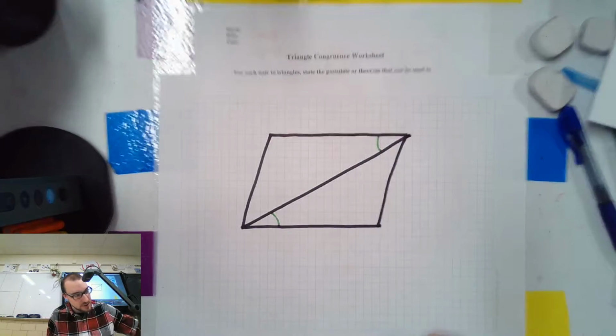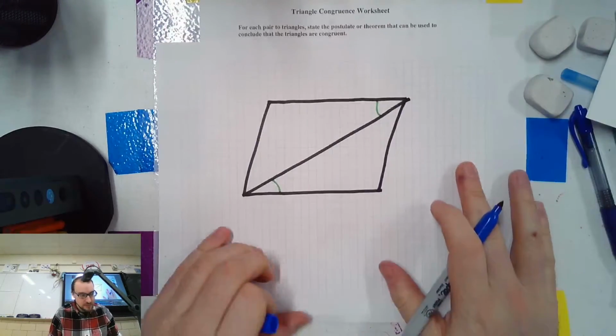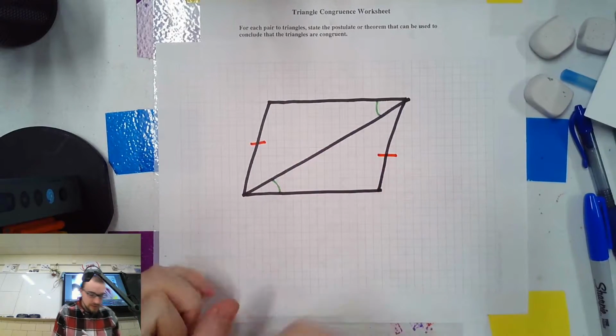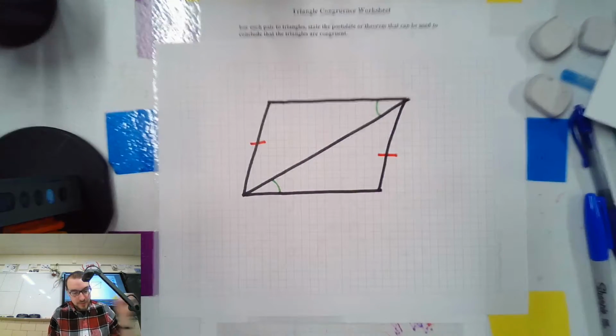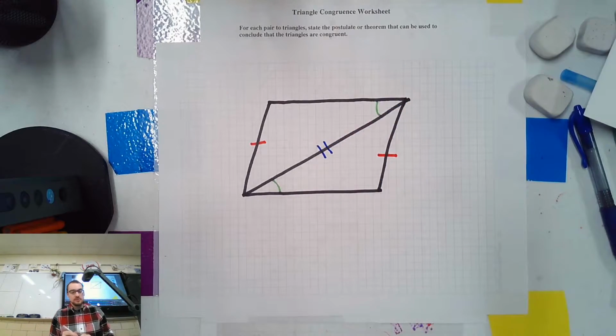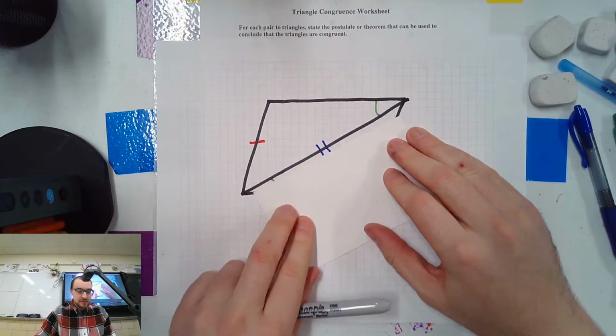And they also gave us that one of the sides was congruent, and I believe it was the left and right sides, yes. Okay. And then I used red earlier, so these sides are congruent. So we have our two triangles, top triangle, bottom triangle, right? And then you guys notice that, look, shared side. So our top triangle is congruent to our bottom triangle, right?